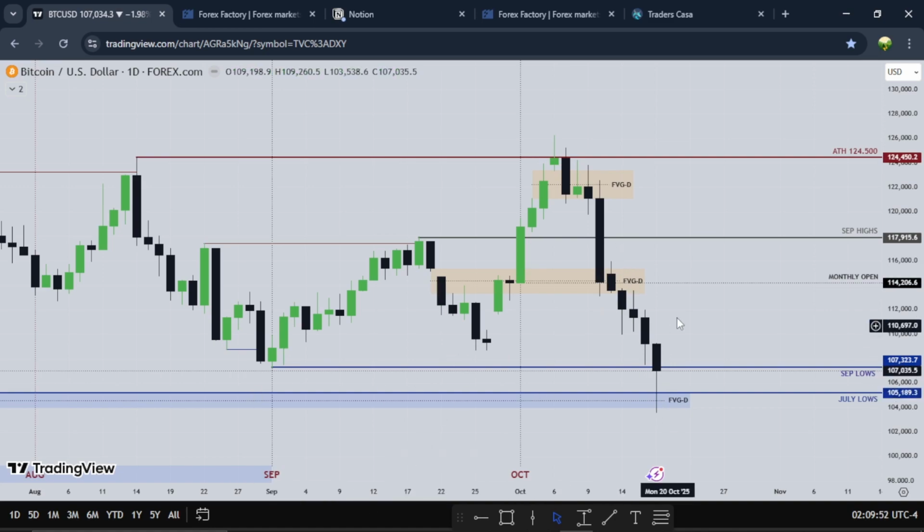So for the new week, I'm watching this fair value gap, this small fair value gap right here. If I'm going to use that as resistance to seek more lower price action for Bitcoin, we'll see, or we use it as support to go higher, and we'll see how we trade into this huge fair value gap that was left by Friday's price action in the first week of the month.